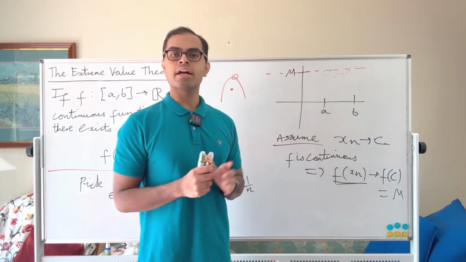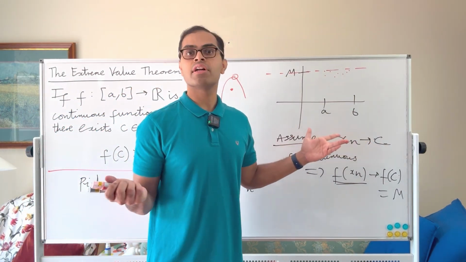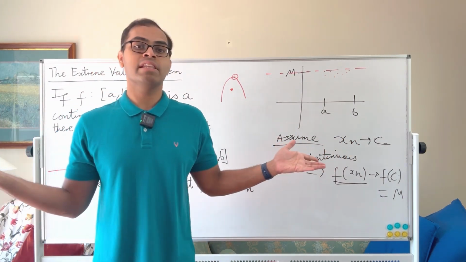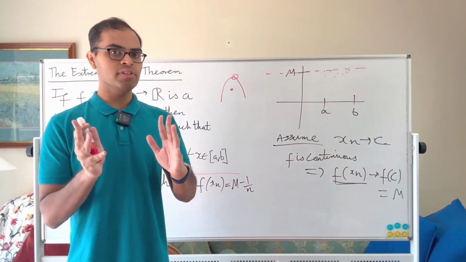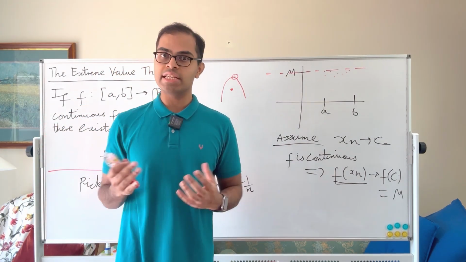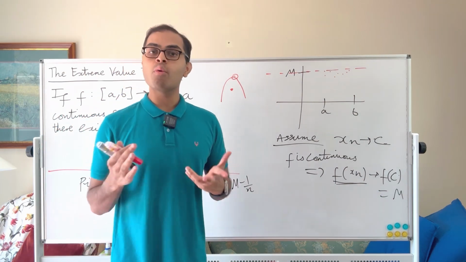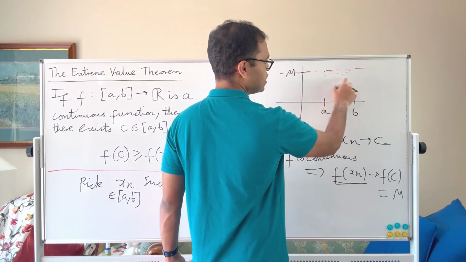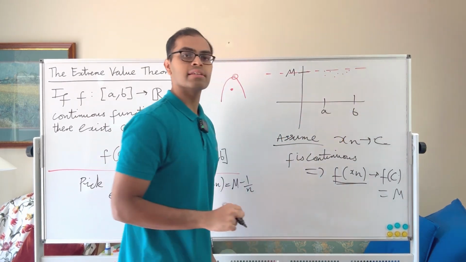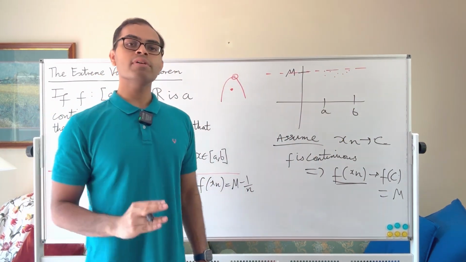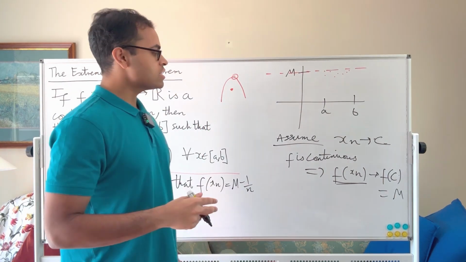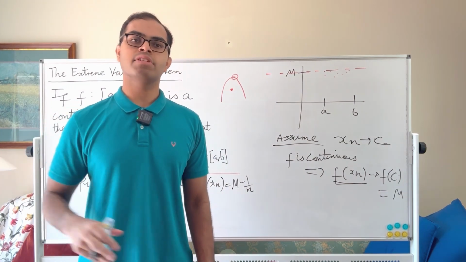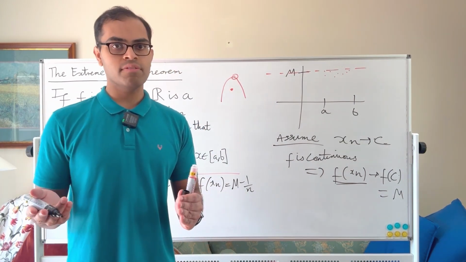The problem with this argument is, as I said, the xn's don't need to converge to anything. And this is where we're going to invoke the most important theorem in calculus that people never learn. I've done a video on it, but I'll explain intuitively what it is, and I refer you to that video for the detailed proof. The theorem is the Bolzano-Weierstrass theorem. It says that although we have a sequence that sort of moves around like this, as long as it's bounded, it always has a convergent subsequence. A subsequence means an infinite number of the terms converge. Not all the terms converge, but some of them do.